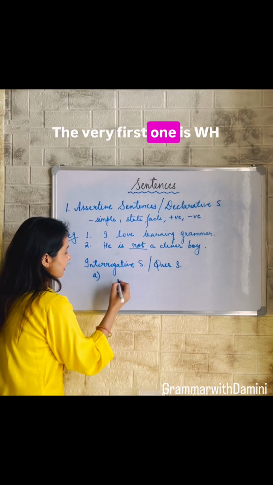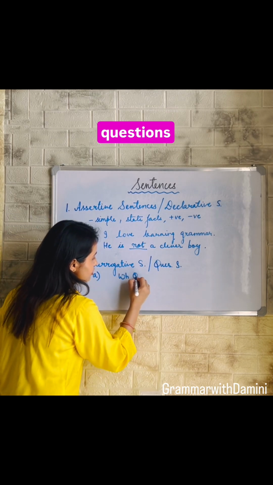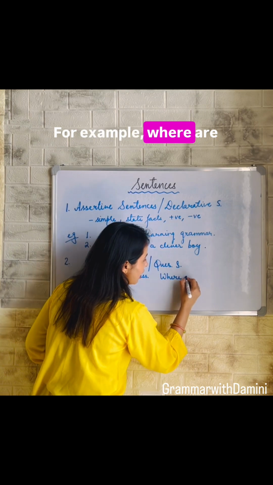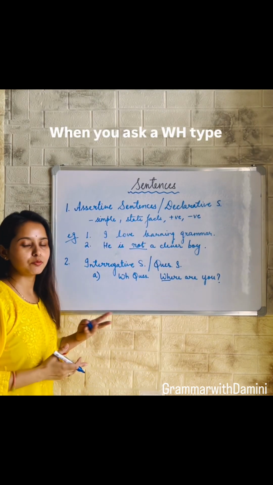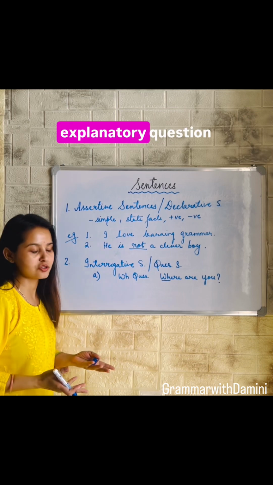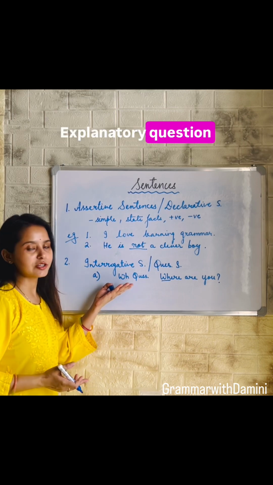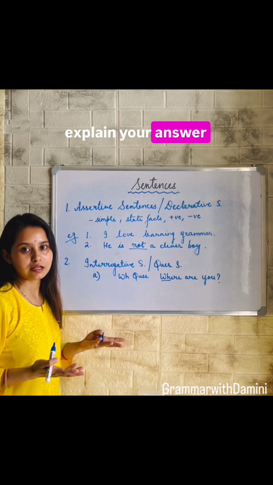The very first one is WH questions. For example, where are you? It is a WH type of question. When you ask a WH type of question, it's an explanatory question. Explanatory question means where you have to explain your answer.